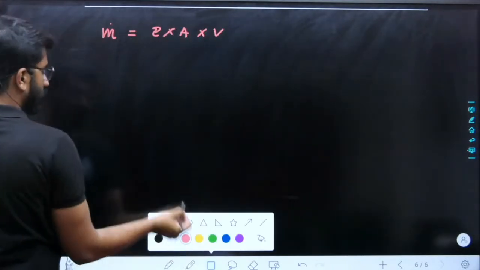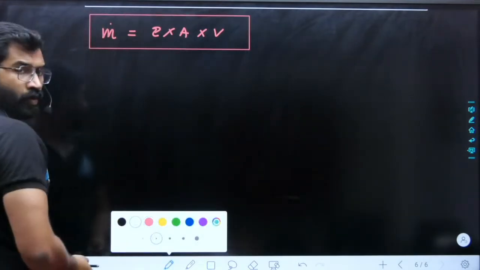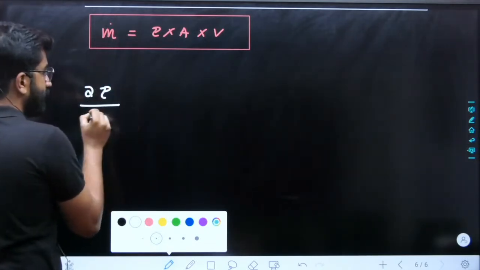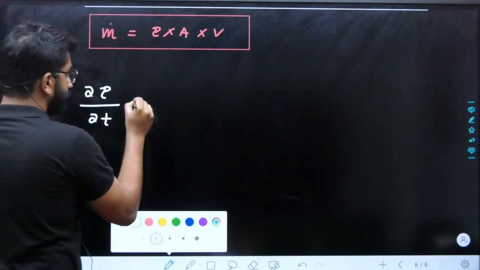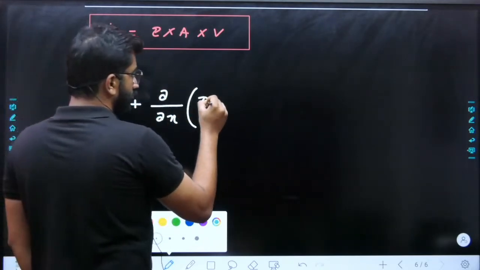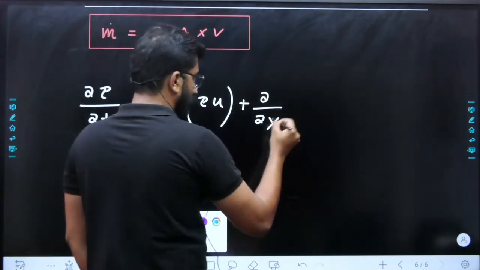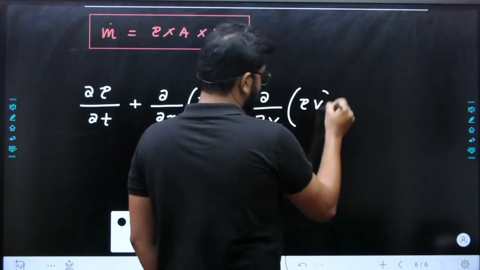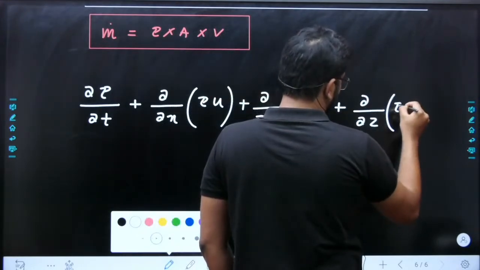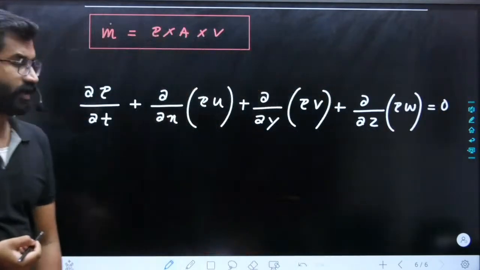So for steady flow, mass flow rate is constant if you have one inlet, one outlet. Now, general differential equation of continuity is this: density change with respect to time plus dou by dou x of rho u plus dou by dou y of rho v plus dou by dou z of rho w is equal to 0. This is your differential equation of continuity.